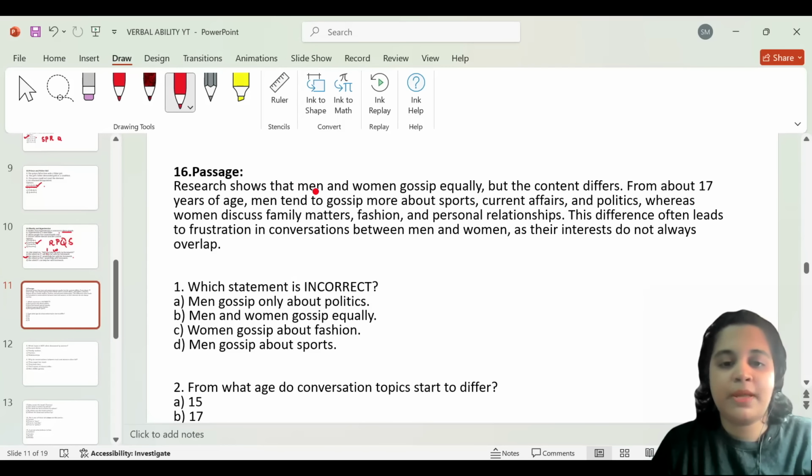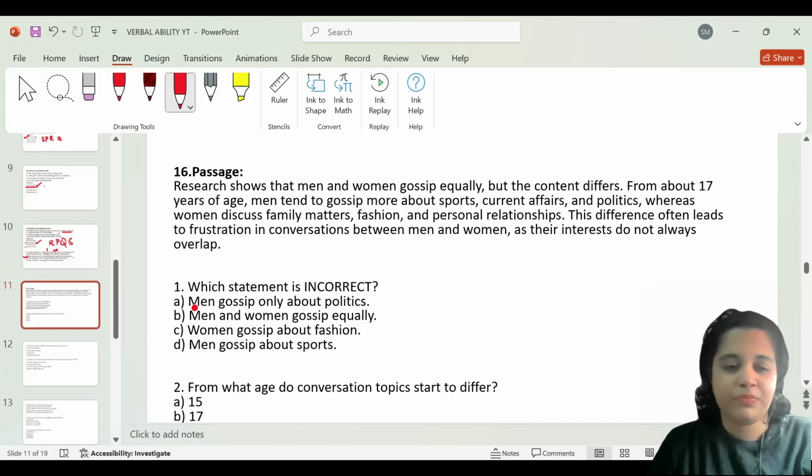Research shows that men and women gossip equally, but the content differs. From about 17 years of age, men tend to gossip more about sports, current affairs, and politics, whereas women discuss family matters, fashion, and personal relationships. This difference often leads to frustration in conversations between men and women as their interests do not always overlap. Now, which statement is incorrect?